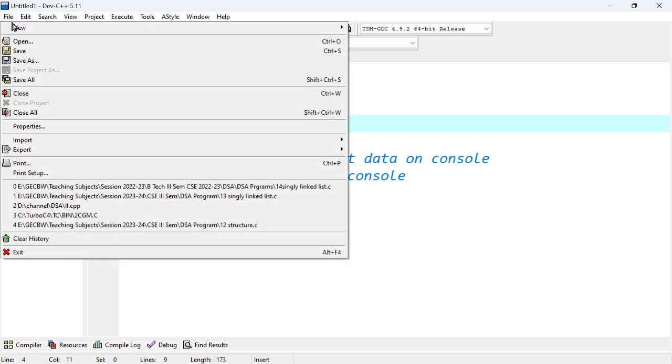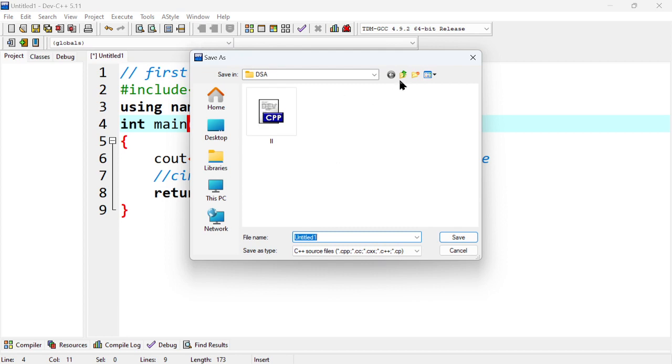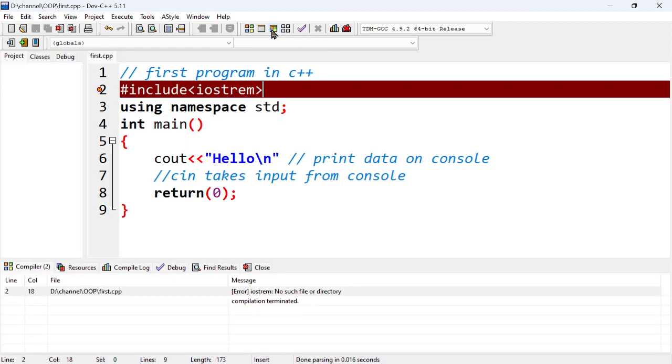So we are simply going to save it, in the C++ folder. Simply press enter because it takes the .cpp extension by default. Now we are going to run it.